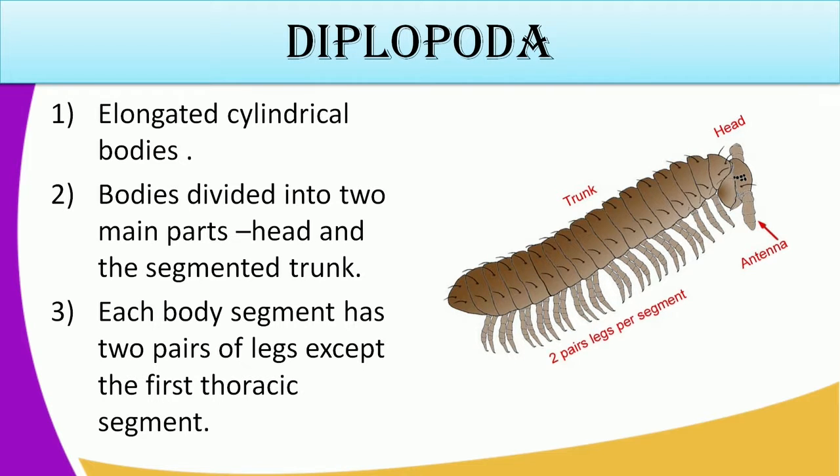If you look at our illustration, you can locate where the head is, where there are also antennae. Then the trunk is the other body part, which is made of segments. Each body segment has 2 pairs of legs, with the exemption of the first thoracic segment. The first thoracic segment, after the head, will just have 1 pair of legs. The other segments after the thoracic segment will have 2 pairs of legs per segment.